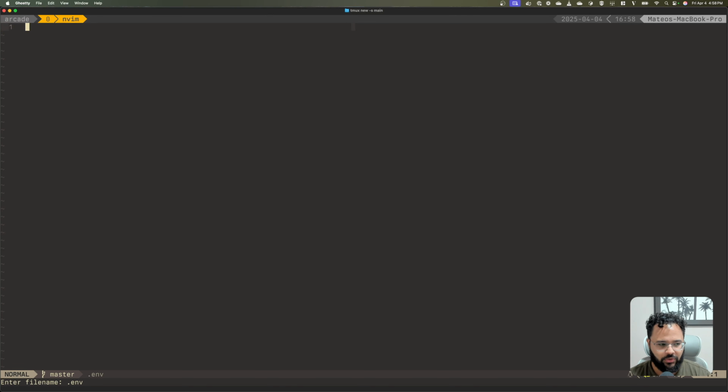I'll use 2 API keys that I'll show you how to get, and just 1 general configuration. The first is going to be the Arcade API key, and the second is the OpenAI API key, right? So let me show you how to get the first one.